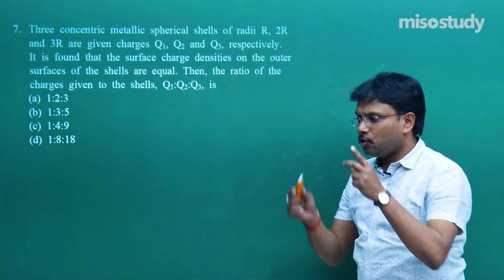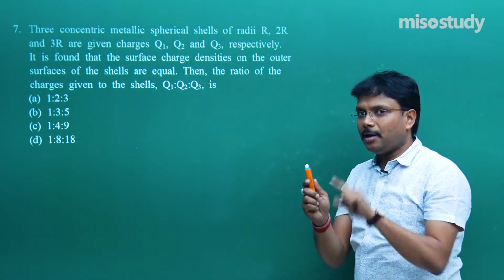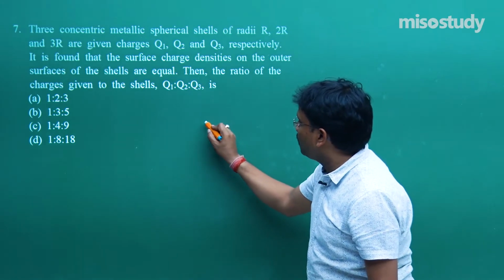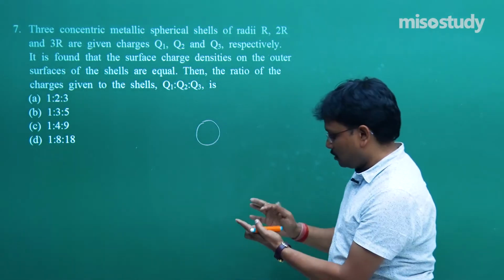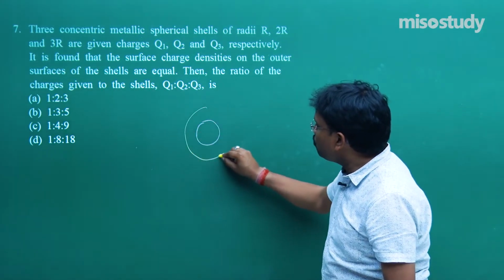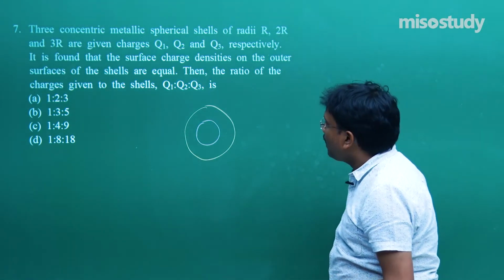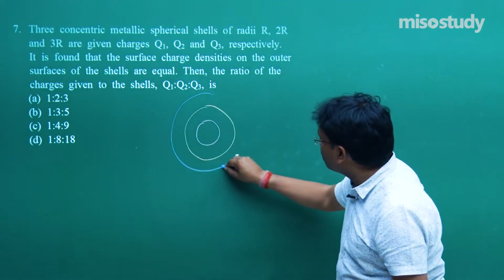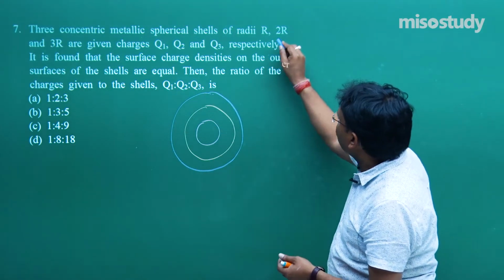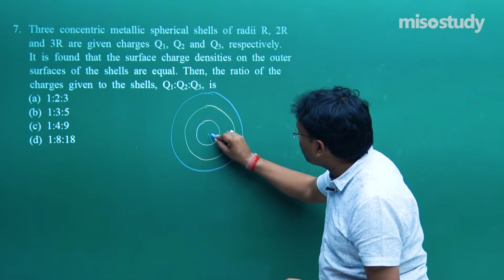So again, your examination hall, your pen and rough sheet. Let's start. Draw 1, 2, and 3 on the rough sheet. White, let's say r.